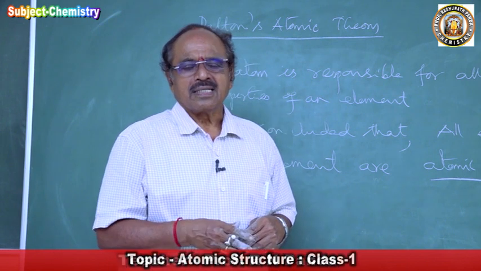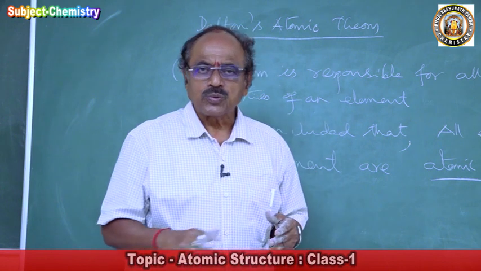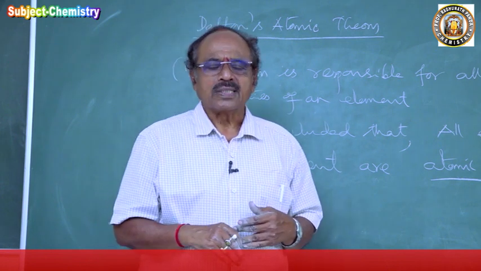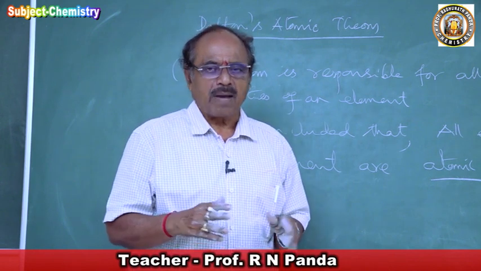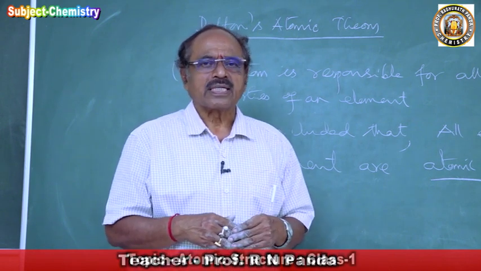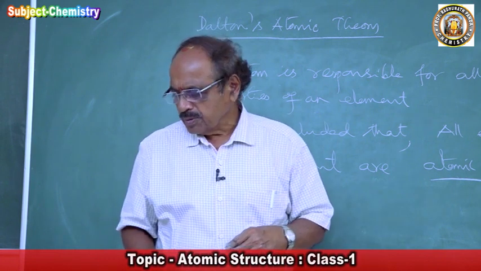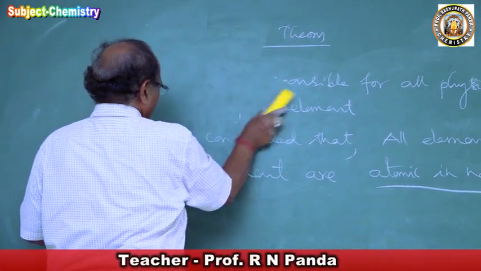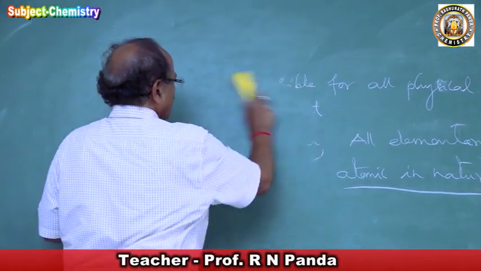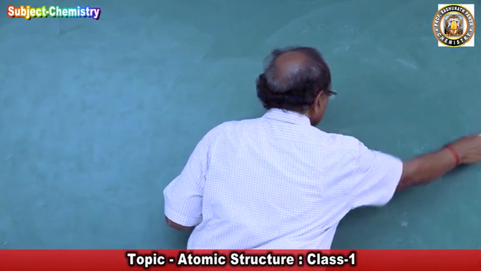And the discovery of electric discharge through gas led to the discovery of two fundamental particles simultaneously. They were called electron and proton. Now we'll come to what the atom consists of. The atom was found to consist of three fundamental particles.